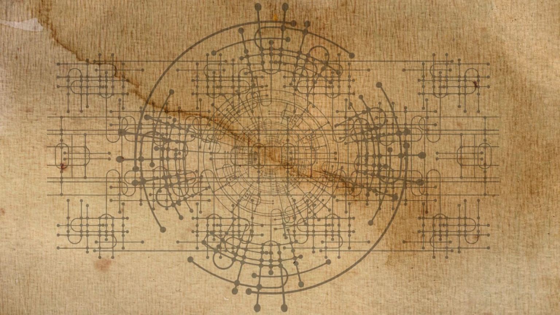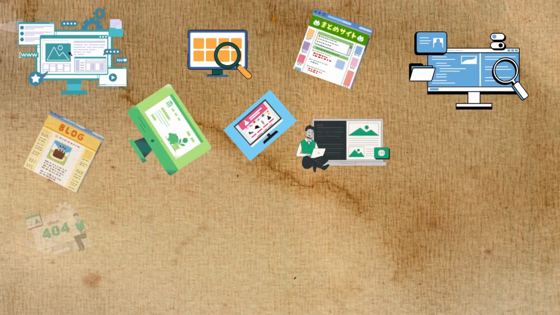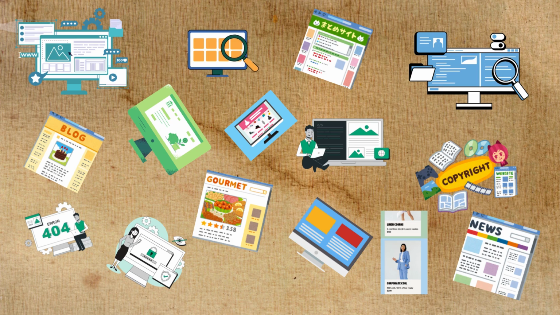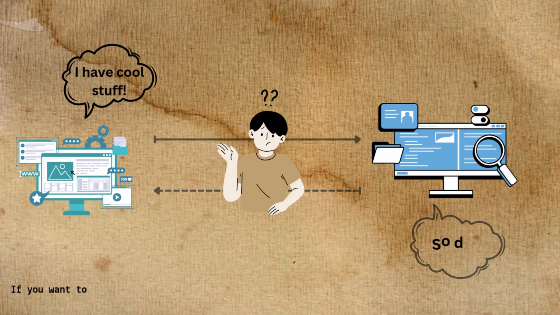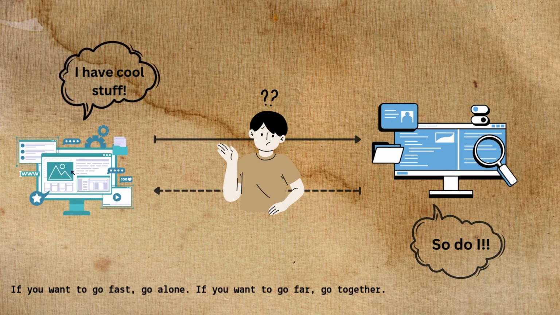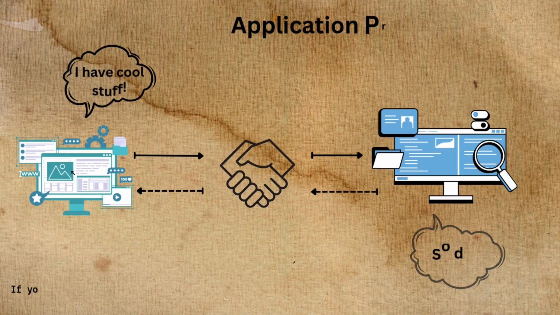Imagine the World Wide Web. It's a vast network of websites all connected. Each website holds a treasure trove of information. Now, imagine if there was a way for these websites to share their treasures with each other. This is where APIs come in.